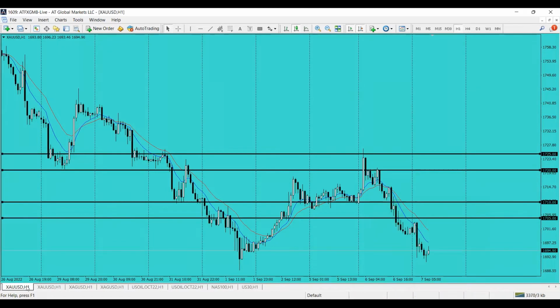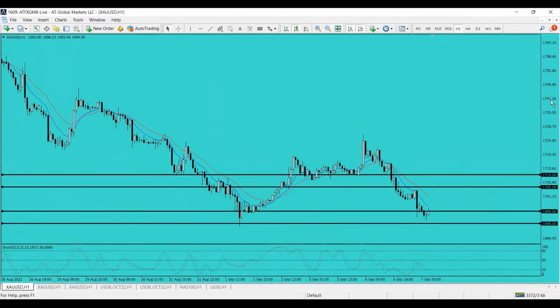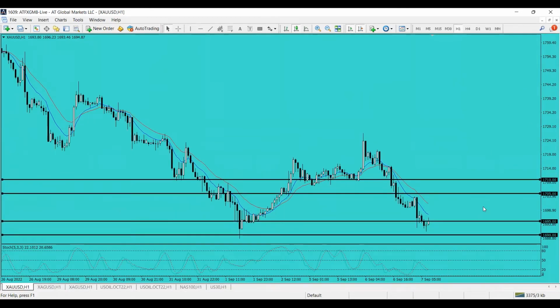So for the day, what are the levels that we need to pay attention to for gold? Number one, we can see here 1705 and also 1695. If the price of gold is traded beyond 1705, then we might target 1710. But in the 1710 area, we need to be very cautious since we saw a huge drop for gold yesterday. Once the price goes to 1710, it might retrace on the downside once again. And on the downside, if the price of gold is traded below 1695, then you might target 1690.